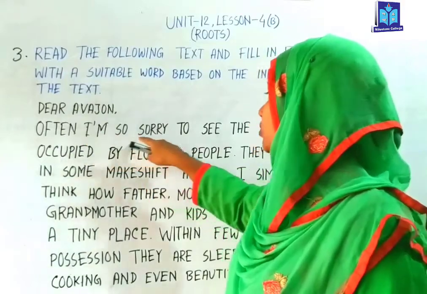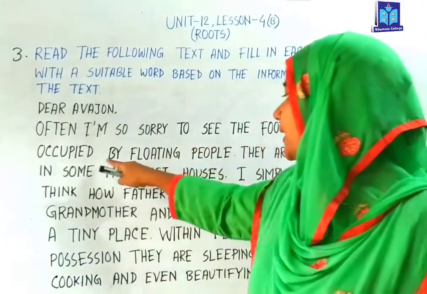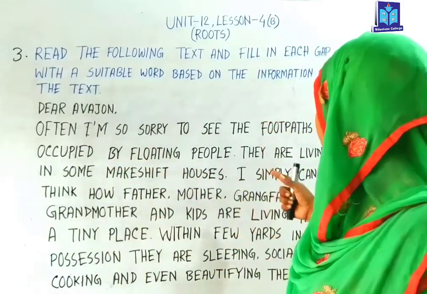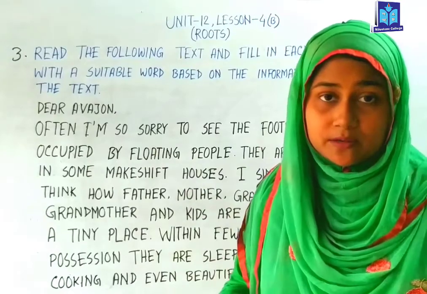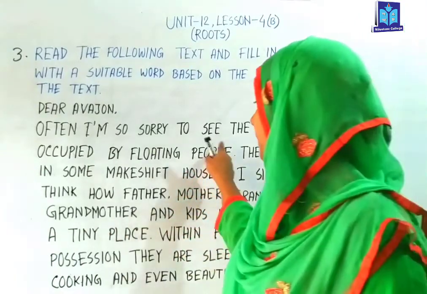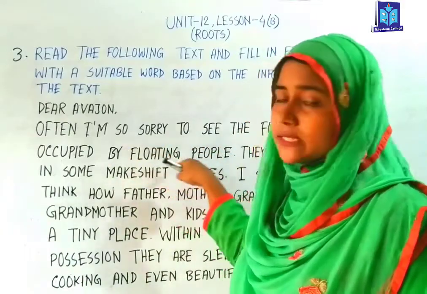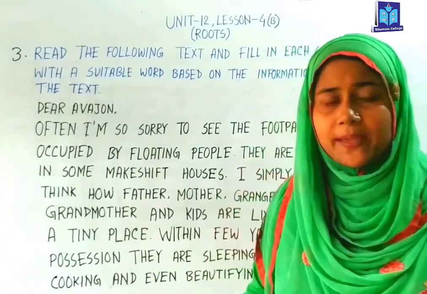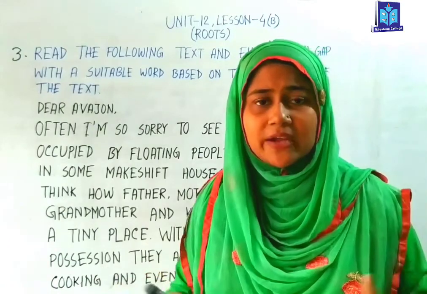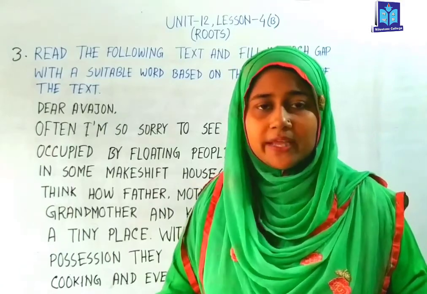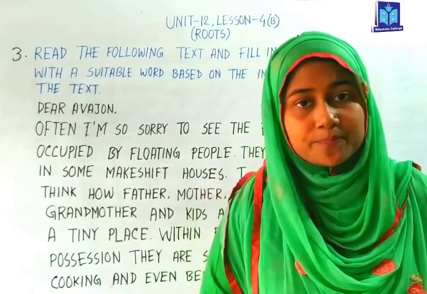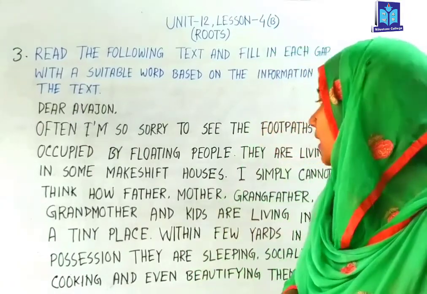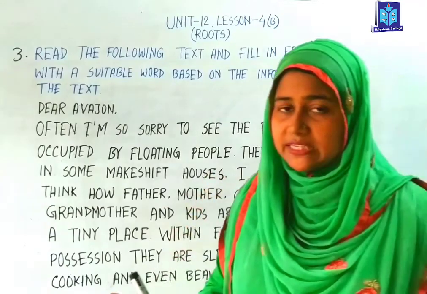First, often I am so sorry to see the footpaths occupied by floating people. Often, Mithun feels sorry that by seeing the footpaths occupied, people are called floating people. So, the topic of this passage is floating people. What do you understand by floating people? Floating people means the people who don't have any living place of their own. Okay, they are living on footpaths or in slums, and lead a miserable life there. Okay, without want of every necessary thing.